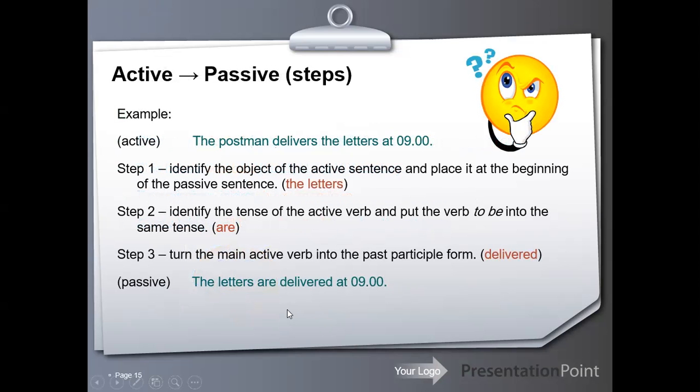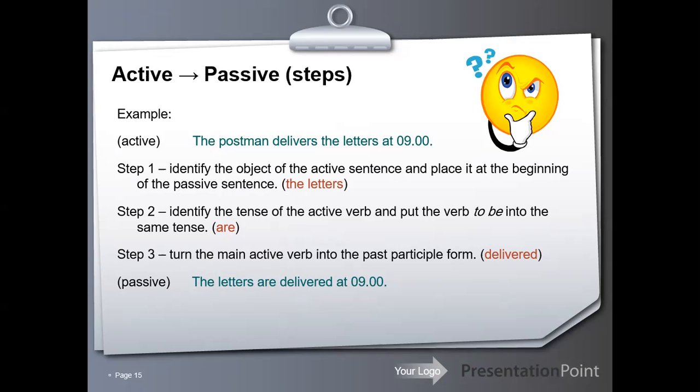Active passive steps. Now we will follow these steps so as to help you to form the passive. Look at this sentence. This is an active: the postman delivers the letters at 9 a.m. Step 1. Follow these steps carefully. Identify the object of the active sentence and place it at the beginning of the passive sentence. The letters. Here, the object of the active sentence is the letters.